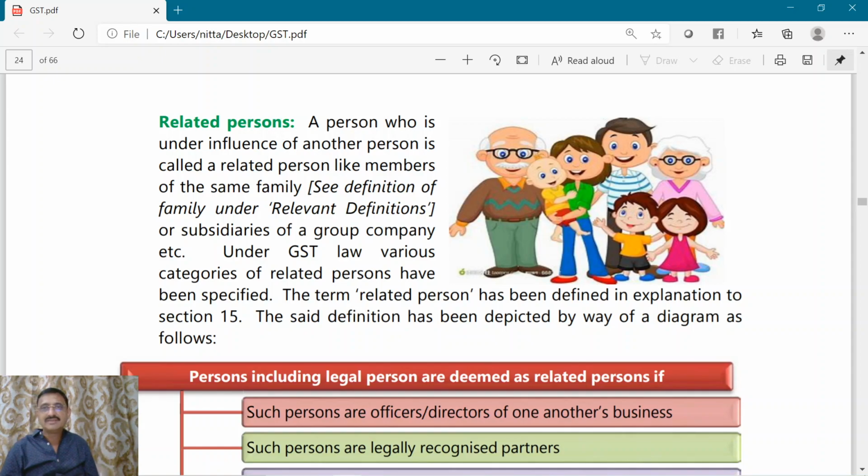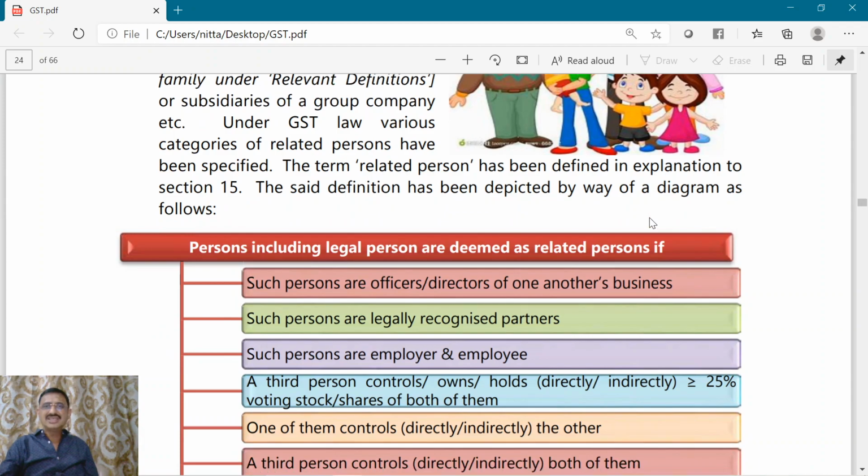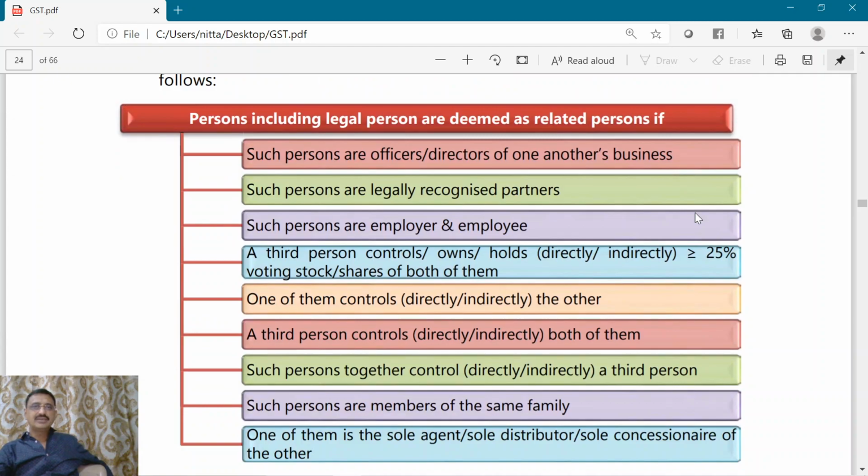Now what will happen? All these family members are related persons because one can influence the other person. Or you may also call group companies, or a holding company and a subsidiary company, related parties. However, this related party has a meaning or definition given in Section 15 of the CGST Act. So who are the related persons?